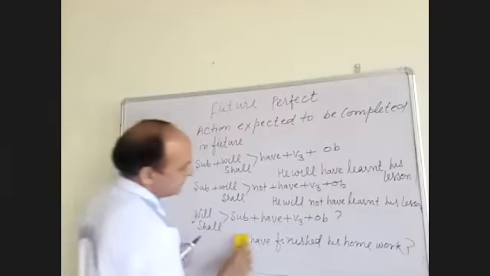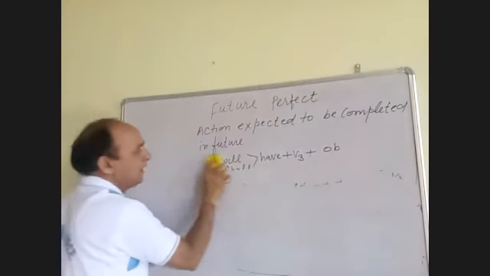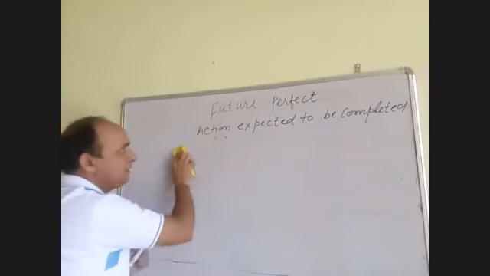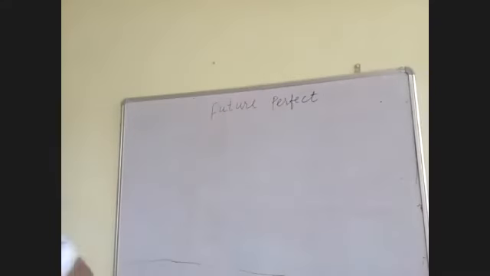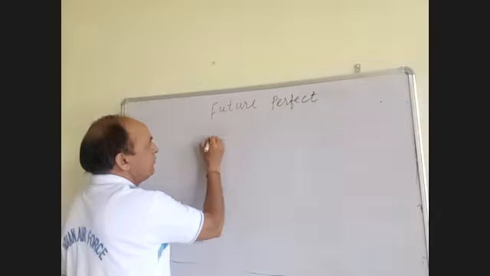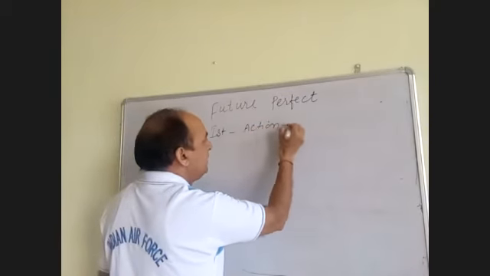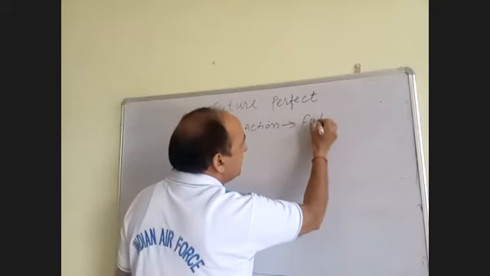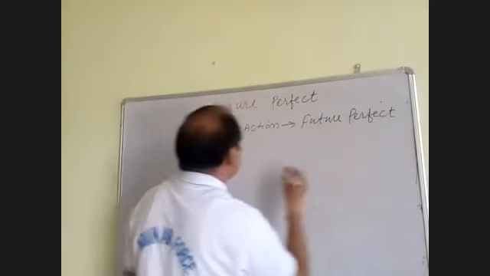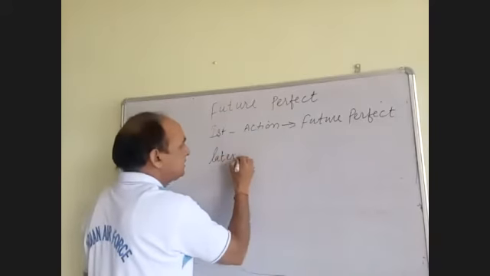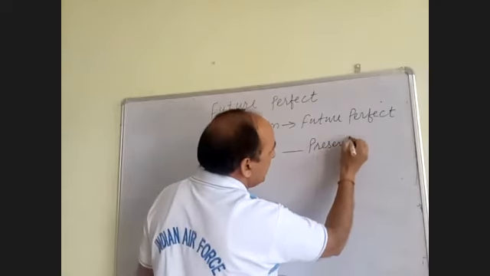In case there are two actions in a sentence, the action which takes place first will be expressed in future perfect, and the later action will be expressed in present indefinite.